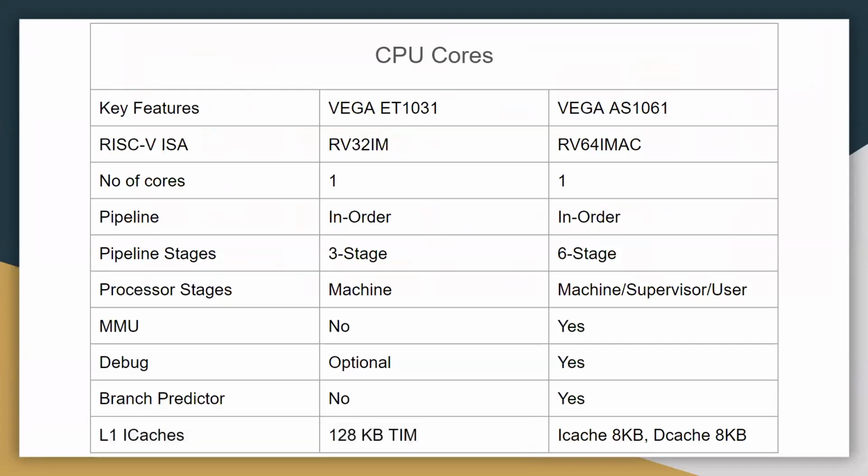Yeah, these are few other comparisons between ET1031 and AS1061. Basically comparison between the cores. The difference can be seen, and as I suggested, it's in similar comparison with ET1031 going parallel with E class and Vega AS1061 going parallel to C class of Shakti. Next.